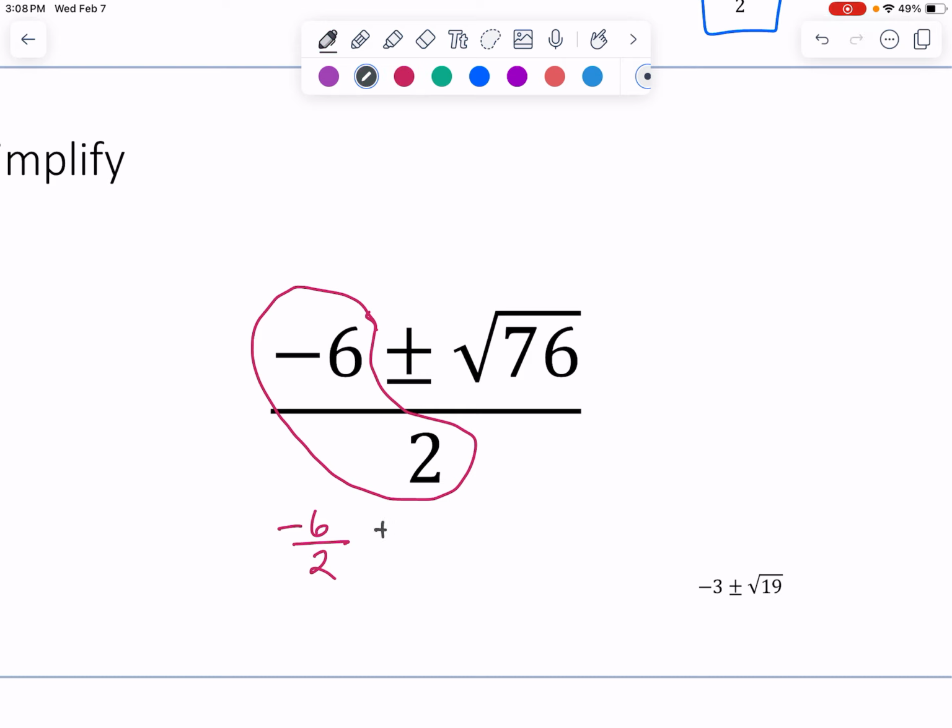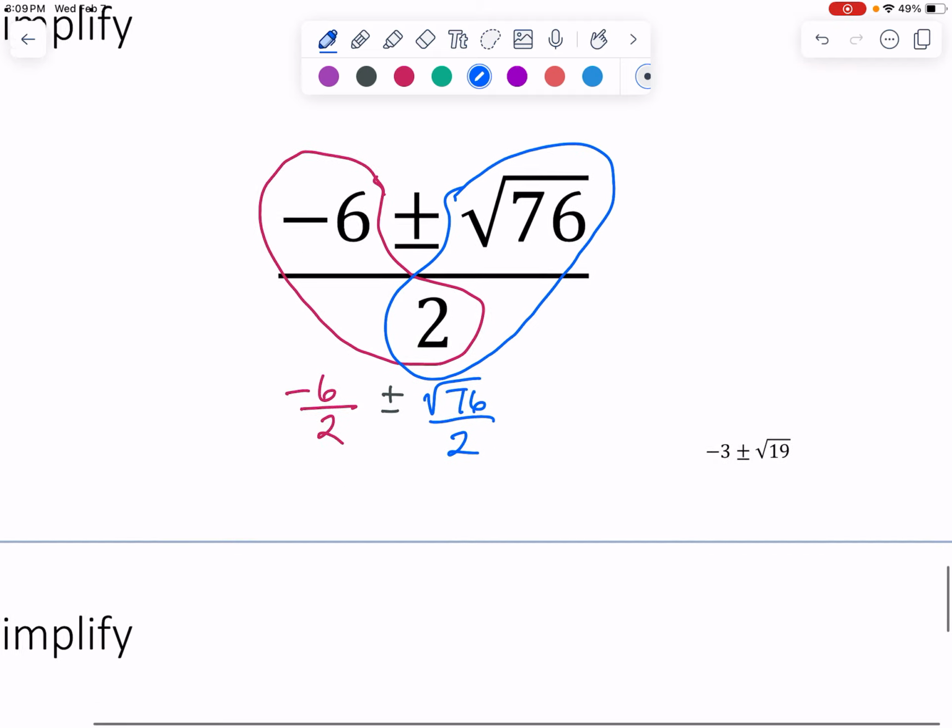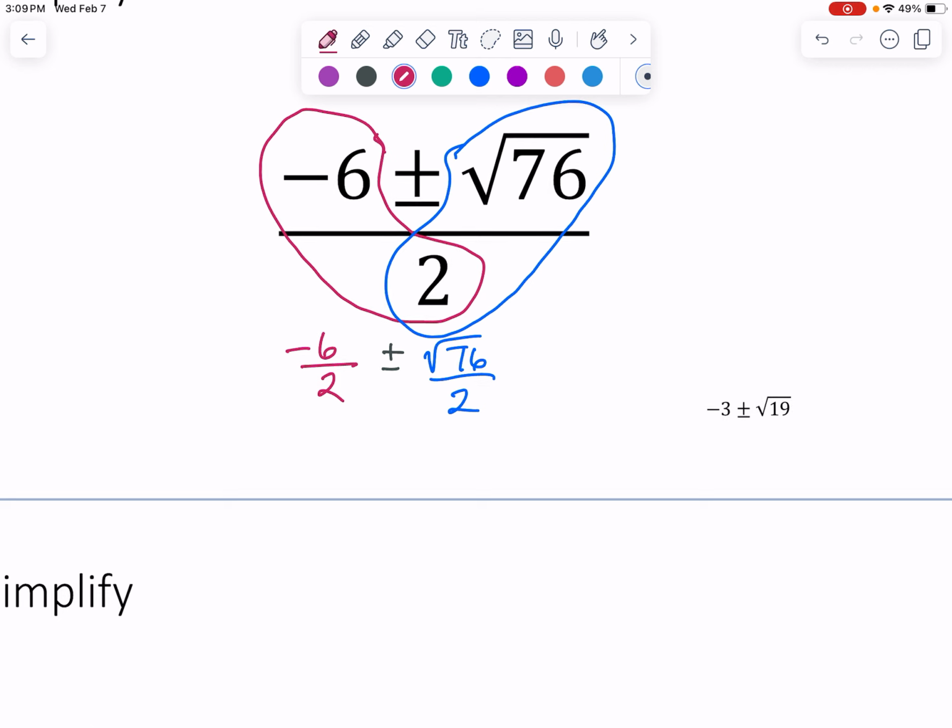You're not going to do anything with that yet. And then we have the square root of 76 over 2, which is just like the examples we were already doing. Okay, and so I recognize negative 6 over 2 is just negative 3. So my final answer is going to have that negative 3 plus or minus whatever we get from this expression here.